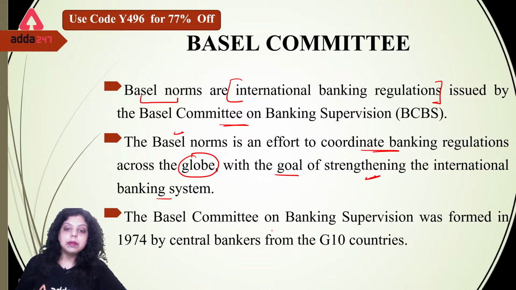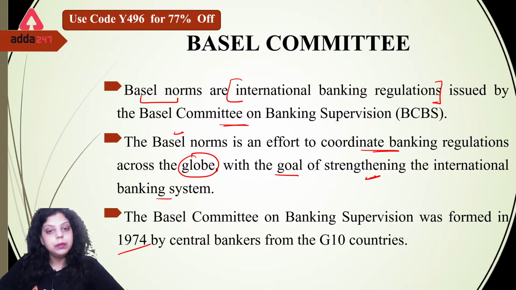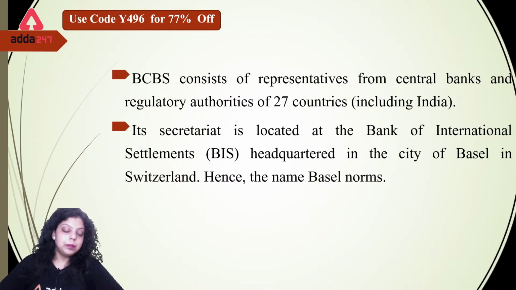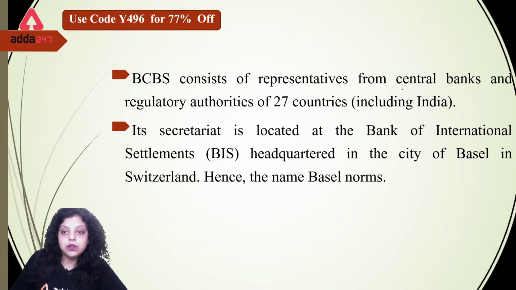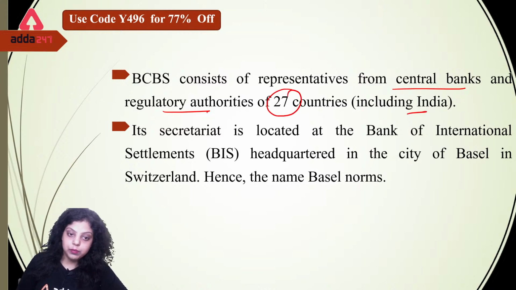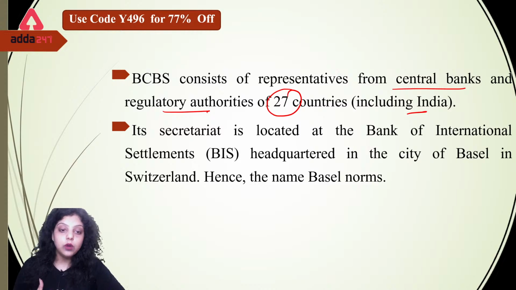Clear? Now the Basel Committee on Banking Supervision was formed in 1974, and 10 countries were there who formed the Basel Committee. Next, the BCBS consists of representatives from central banks and regulatory authorities of 27 countries including India. So India is also a member of the Basel Committee. That's why we are following the rules of Basel.